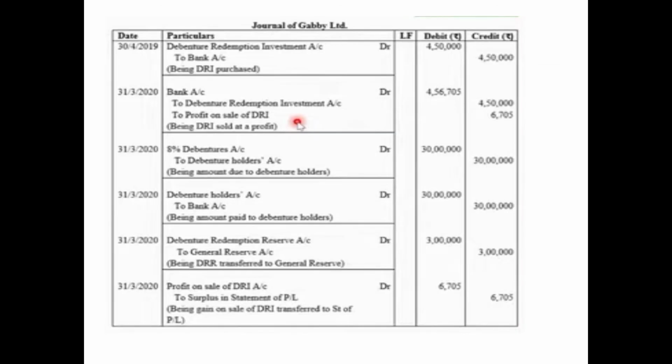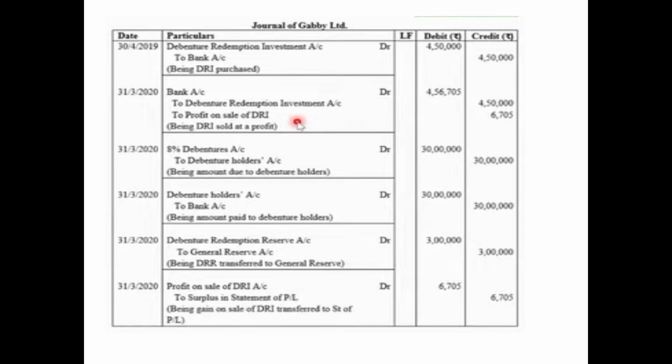So let us have a look at the journal entries. Since you have to pass the entries at the time of redemption, and DRR is already created and the investment is already made, we will not pass the entry for that. We'll simply pass the entry for investment sold. Okay, we have shown the entry for investment purchase here, 30th April 2019. It would have been passed because it is in the same year, so we need to show this also.